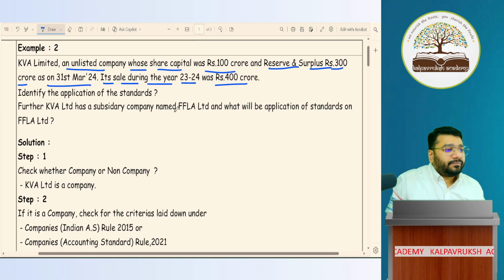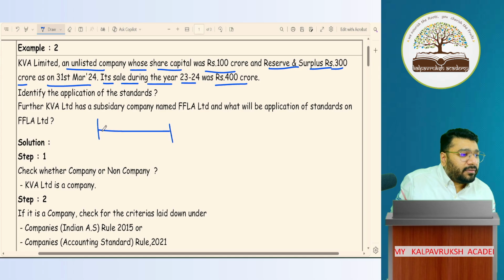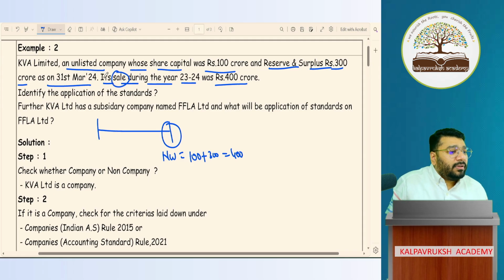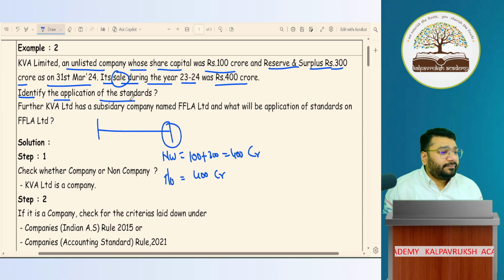Okay, correct only. Previous year net worth. How much is the net worth of the previous year? Capital is 100 crore. Reserve and surplus 300 crore. How much is net worth? 400 crores. Previous year. Okay, wow. Sale means turnover. Turnover at the end of the previous accounting year is 400 crores. Identify the application of the standard.